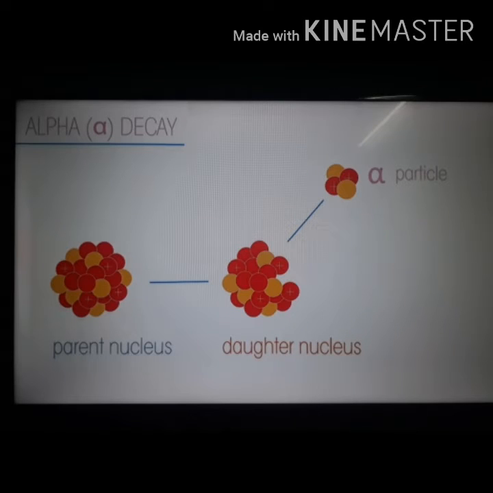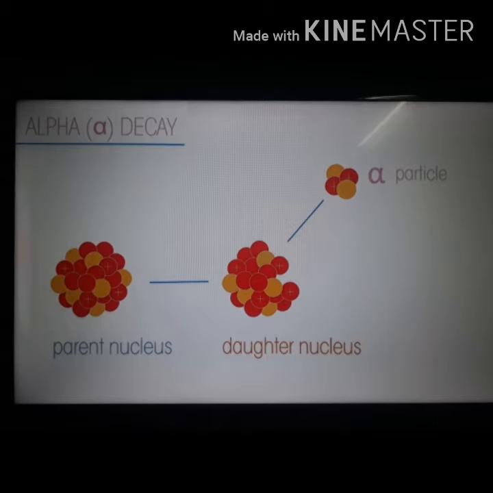Excess protons cause the substance to emit alpha particles. The substance releases alpha particles because of the excess of protons inside the atoms. So alpha particles are released as radiation. Alpha particles are positive particles, equal to a helium structure with two protons and two neutrons.